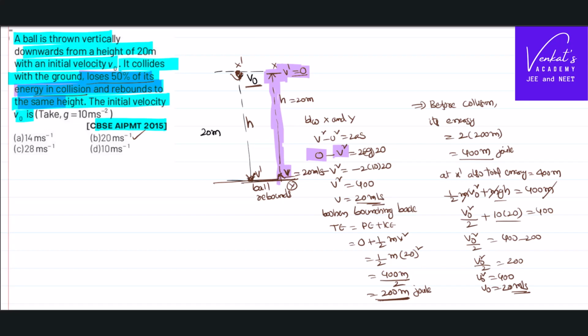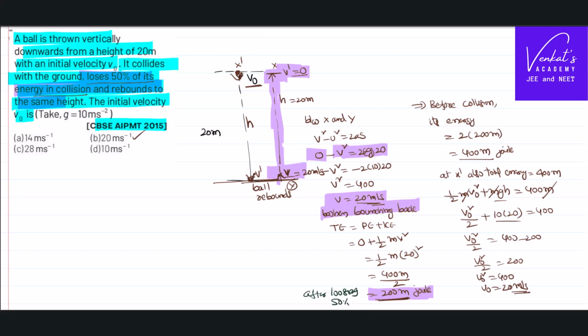At the base, after rebounding, it has a velocity v. After bouncing back, it has a total energy of 200 m. This is after losing 50% of energy during the collision.